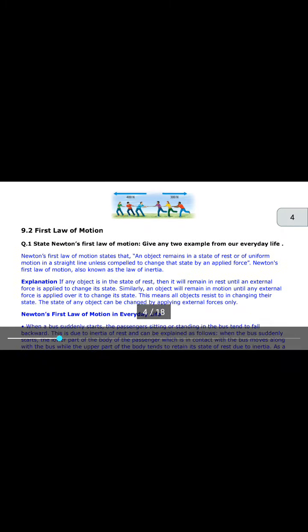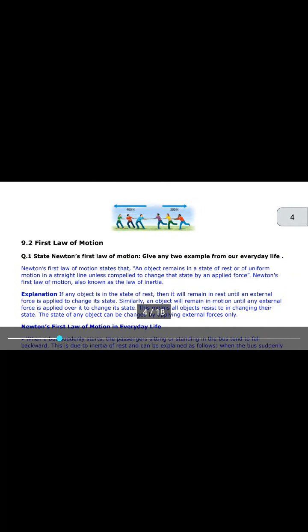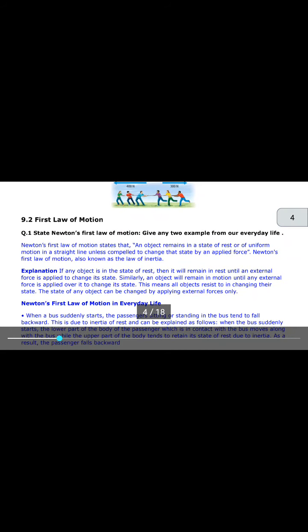First law of motion. Newton's first law of motion states that an object remains in a state of rest or of uniform motion in a straight line unless compelled to change that state by an applied force. Newton's first law of motion is also known as the law of inertia.